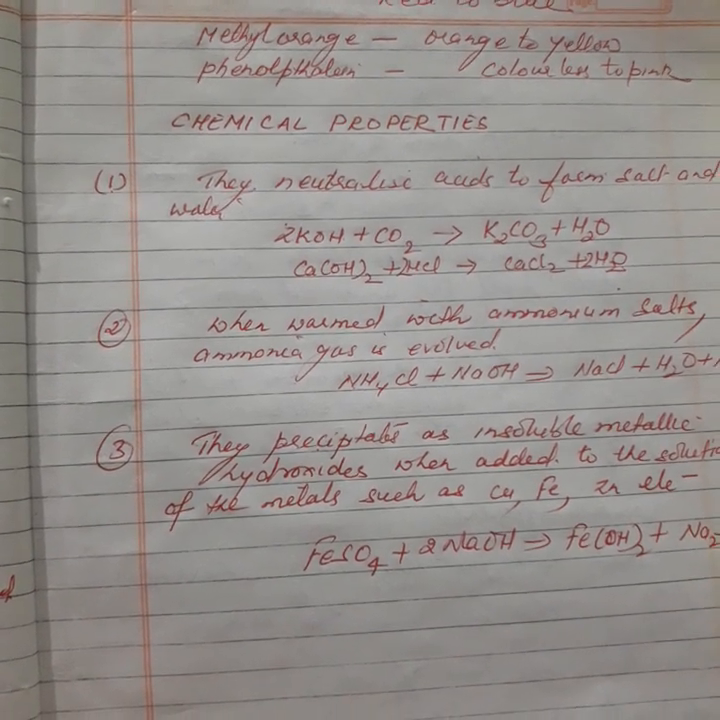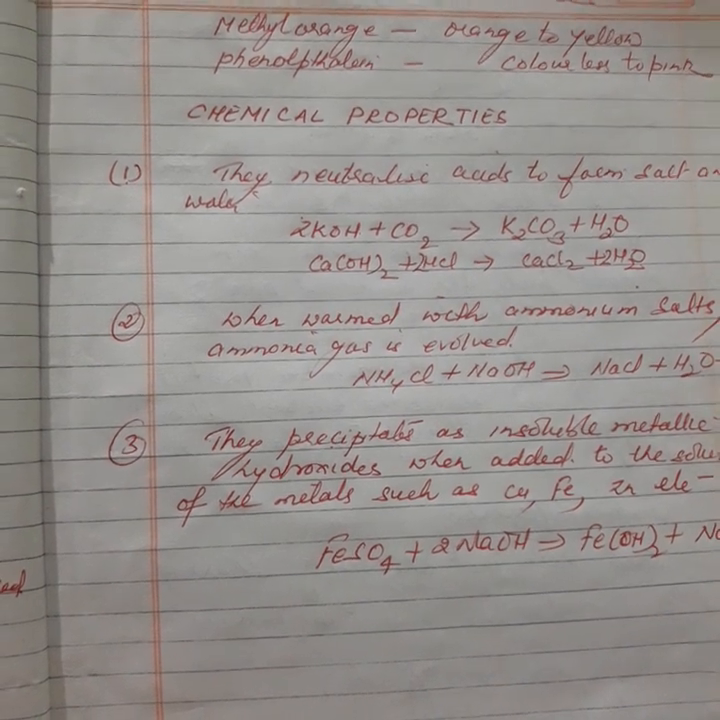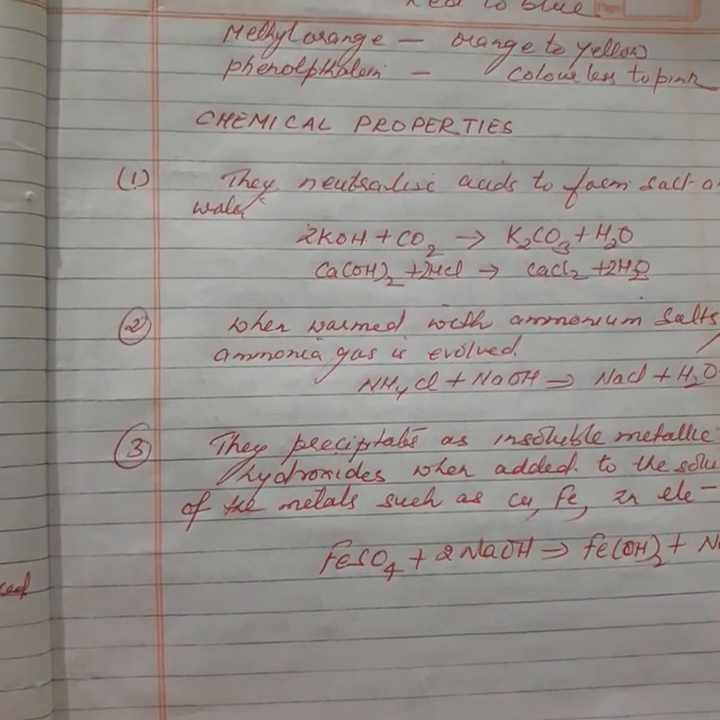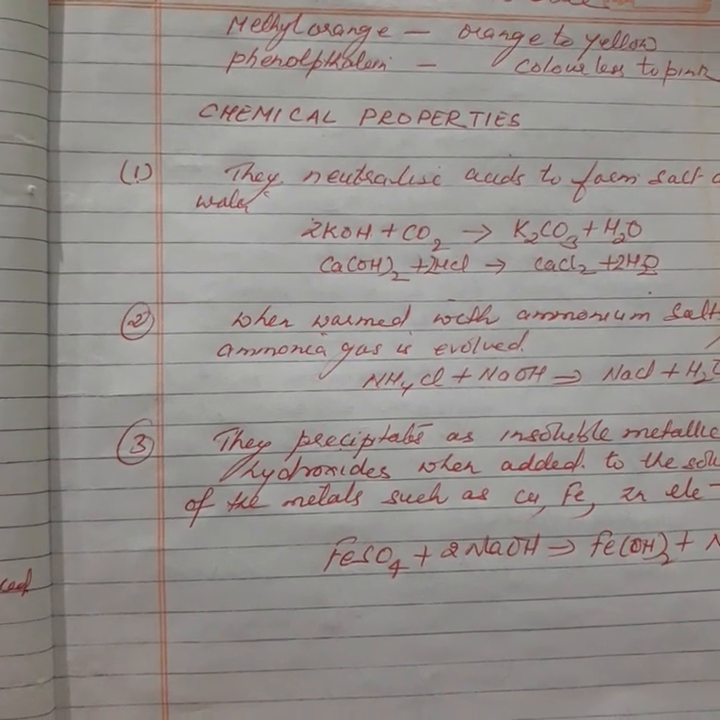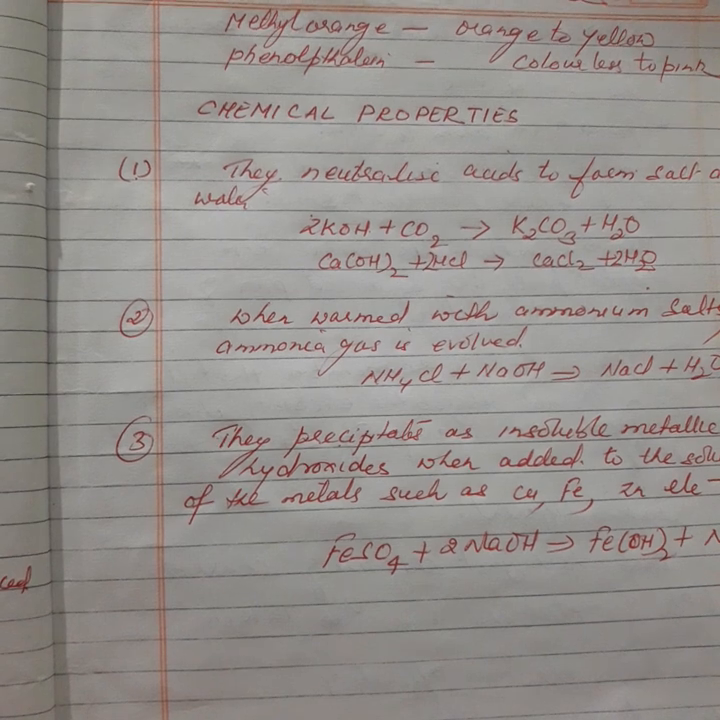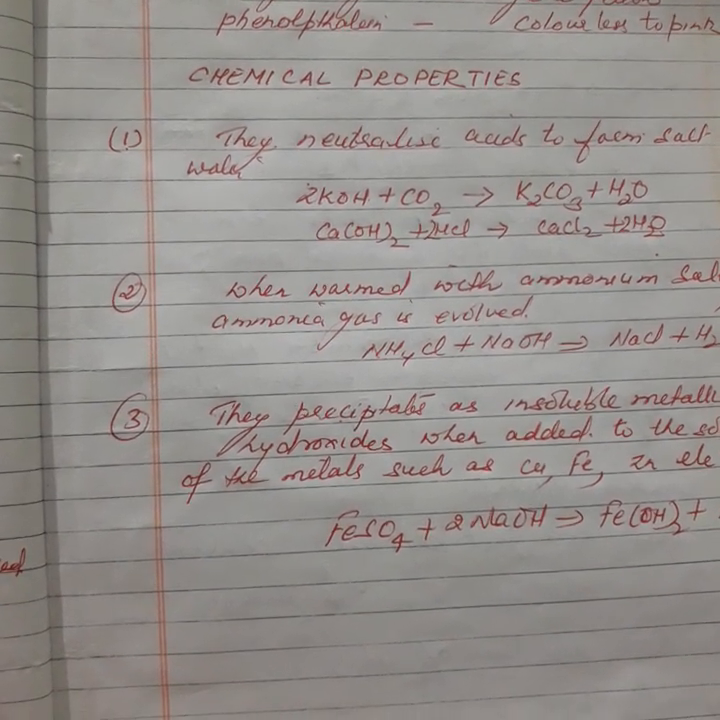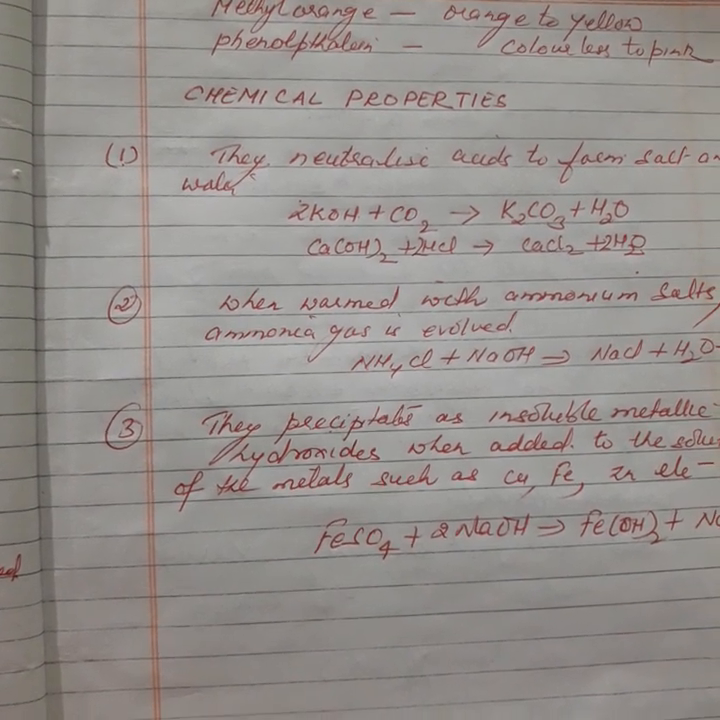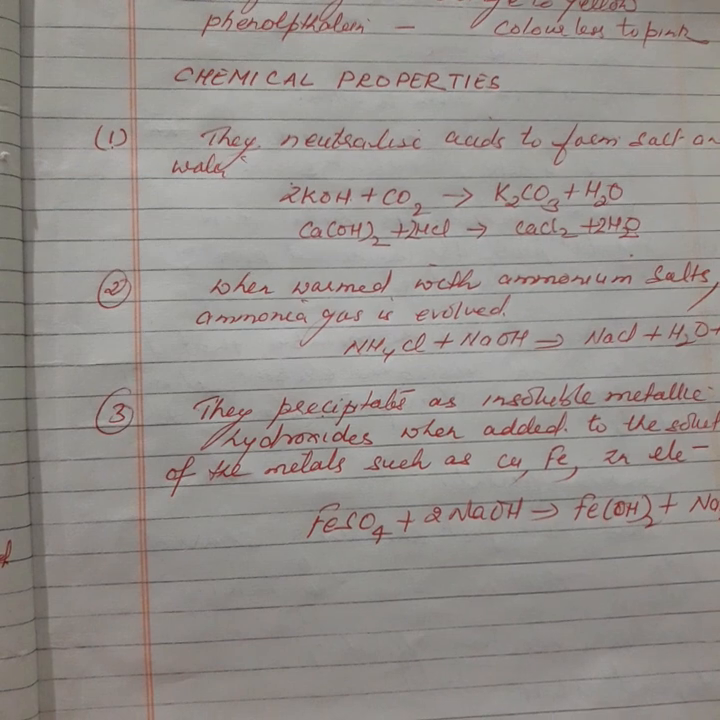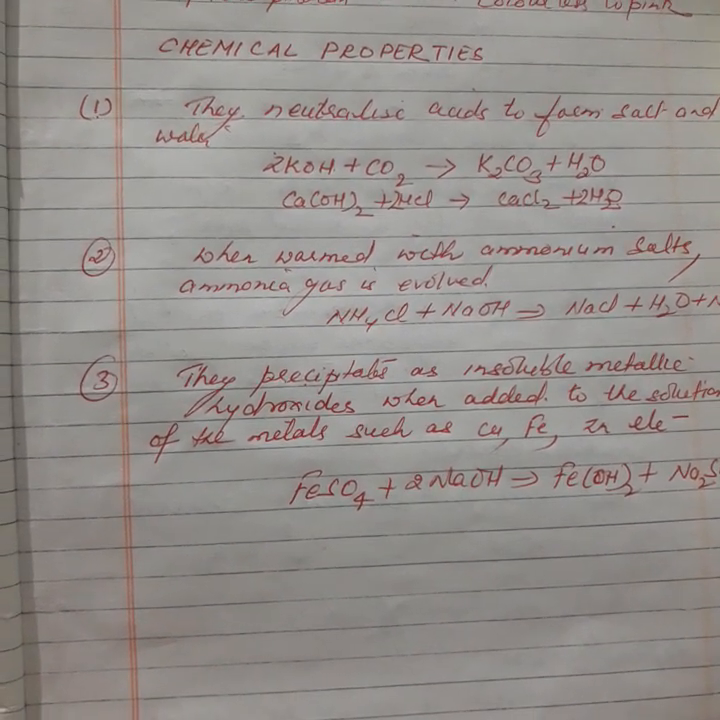So these are certain indicator tests. Then pH greater than 7: 7 is neutral, and greater than 7 will indicate which nature? Basic nature. Then chemical properties. There are a few chemical properties shown by bases. First one you already know: acid and base react together to form salt and water only.